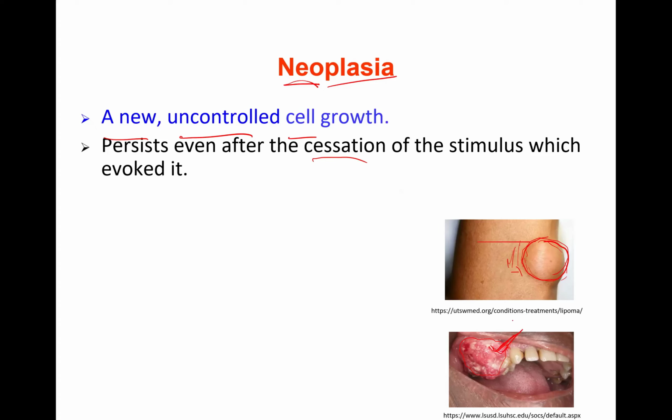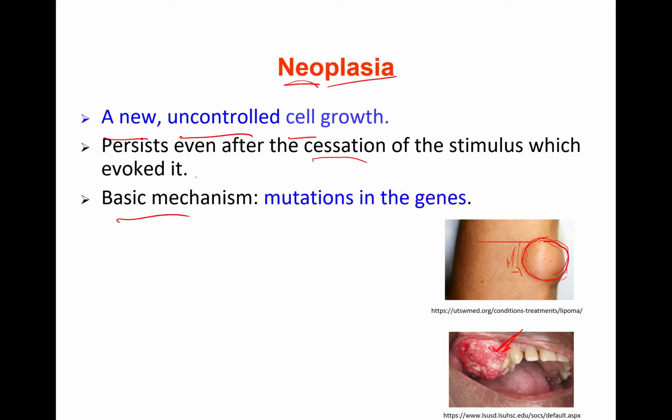Let's say this mass is incited by tobacco chewing. After developing this cancer, the patient says, I won't chew or smoke tobacco anymore, but this tumor is not going to reverse because it persists. Why? Because of bad reprogramming through gene mutation.